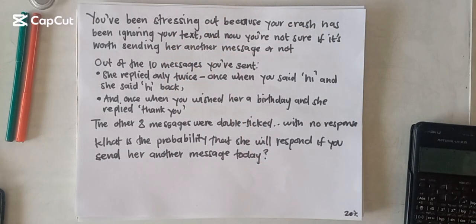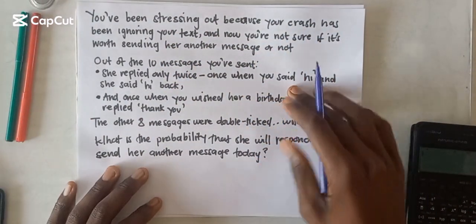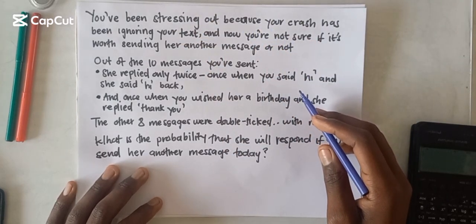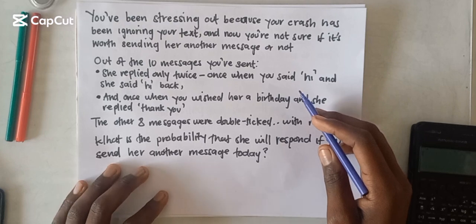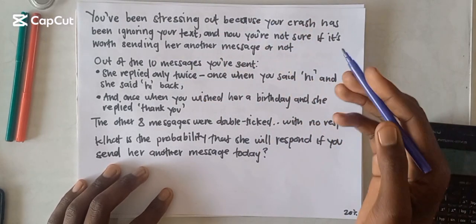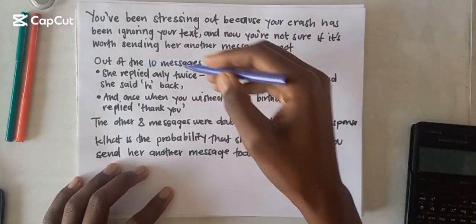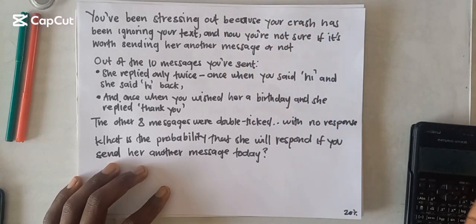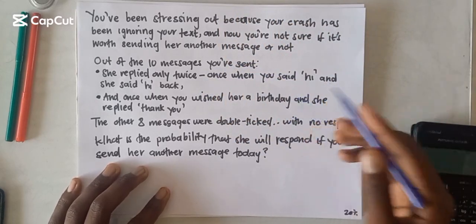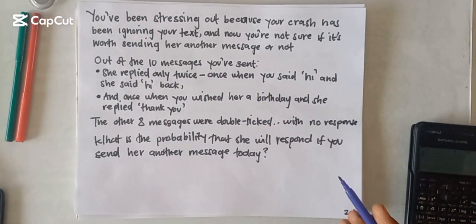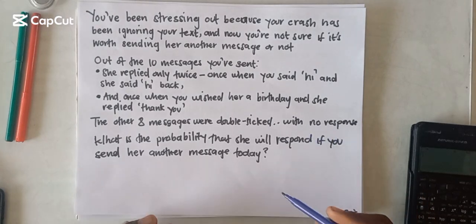So here's the first example. It goes like this. You've been stressing out because your crush has been ignoring your texts, and you are not sure if it's worth sending her another message or not. Out of the 10 messages that you sent to your crush, she replied only twice. Once when you said hi and she said hi back, and once when you wished her happy birthday and she replied thank you. Oh boy. The other 8 messages were double tick with no response.